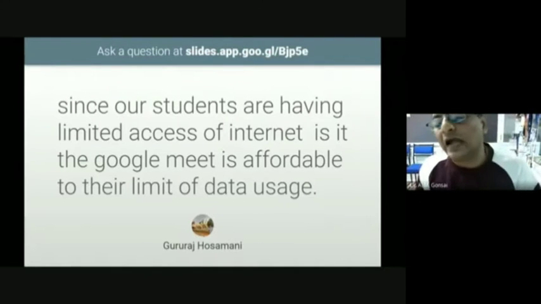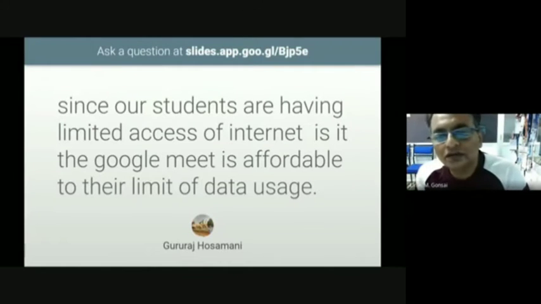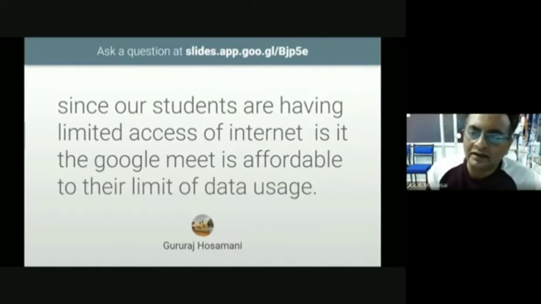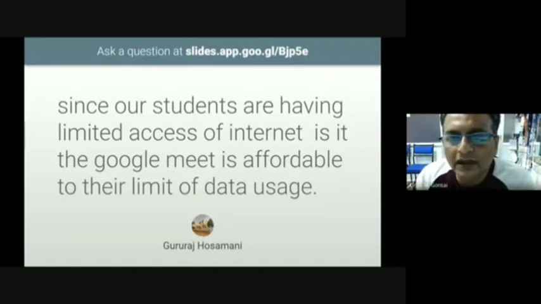If they want to type something, they type automatically from Google Docs. So there is very limited use of internet. There is no high internet bandwidth required. I hope I have cleared the question of Guru Raj Hostani. If you are satisfied, type yes.